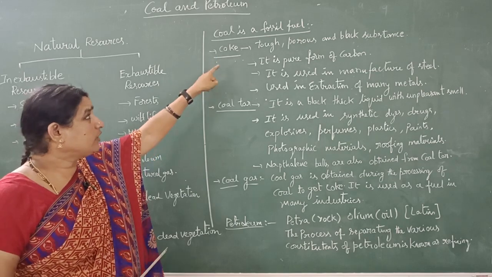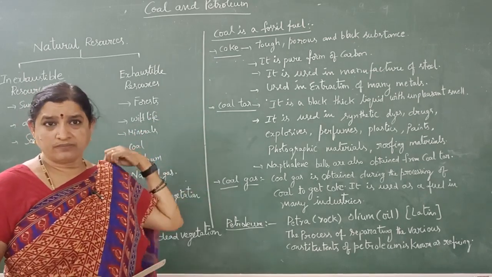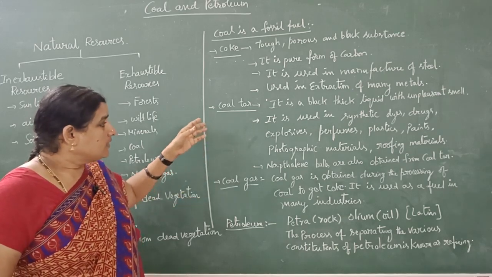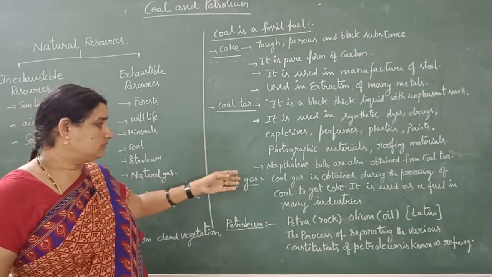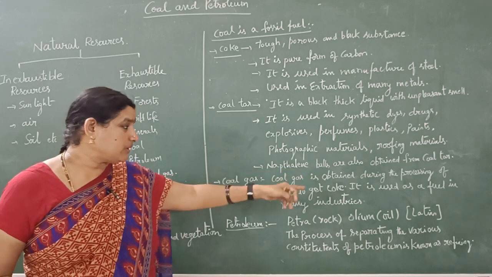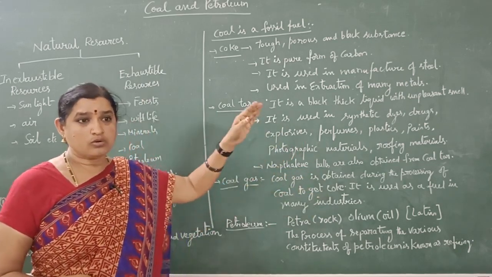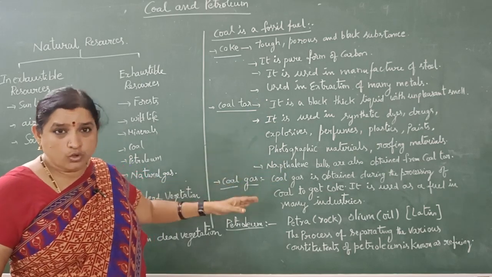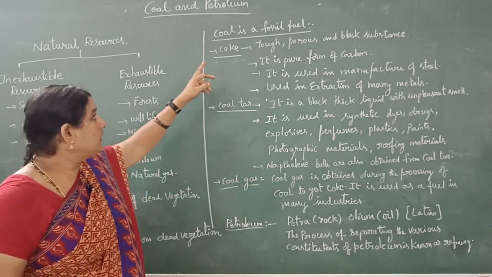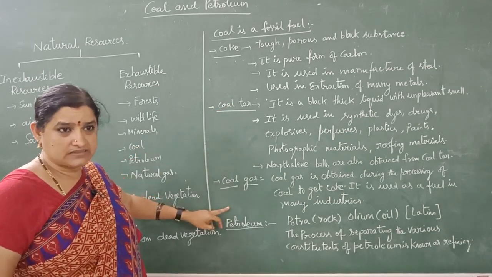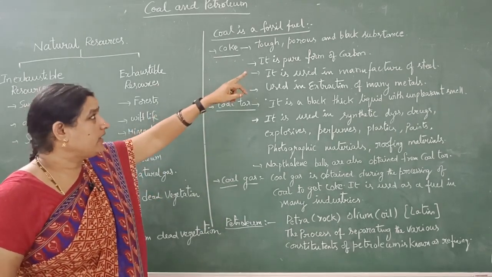Next, we will get coke from the coal by a process of heating. Coal gas is obtained during the process of coal to get coke. Coal is converted into coke, coal tar and coal gas. Coal is a fossil fuel.